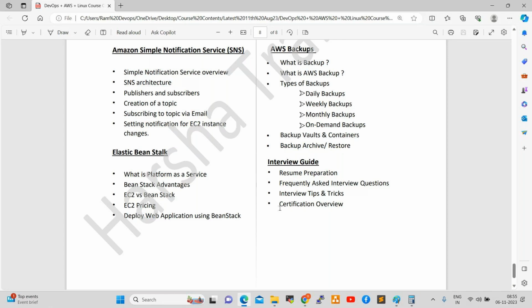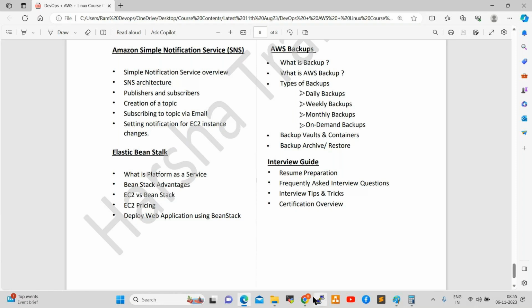So this is heavy content. Three months, or three months and one week maximum, it will take. By the end of January we are going to complete our course, or the first week of February. Our batch number is 80. Batches 79, 78, 77 are going on. The morning 7 a.m. batch is going on, the next is batch 79, 9 a.m. to 10 a.m. The evening batch 77 is also going on, 7 p.m. to 8 p.m. Our batch 80 is 8 a.m. to 9 a.m. IST.